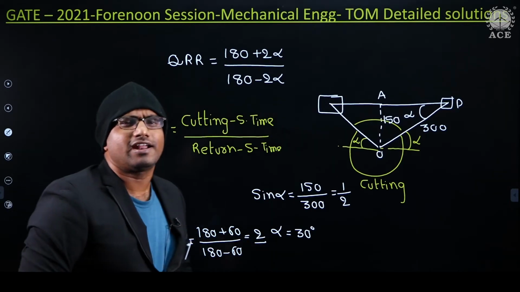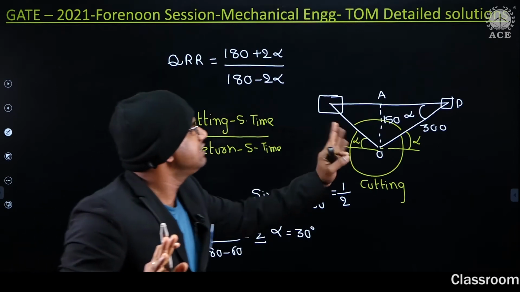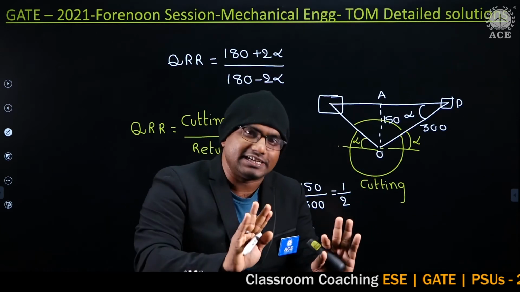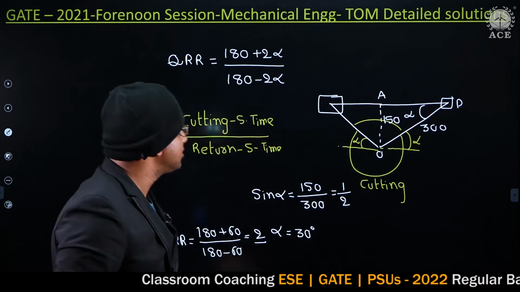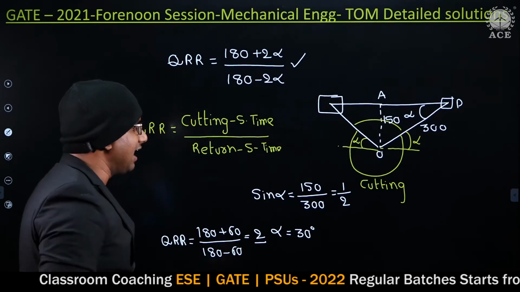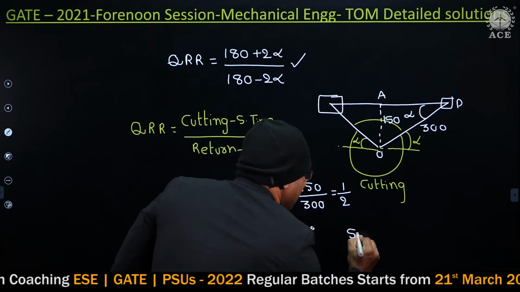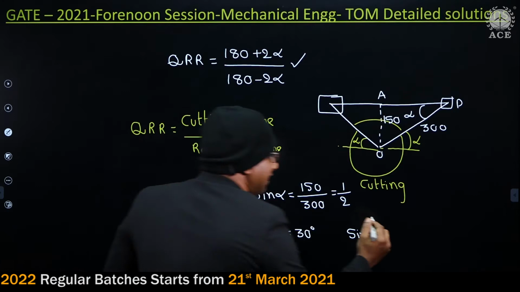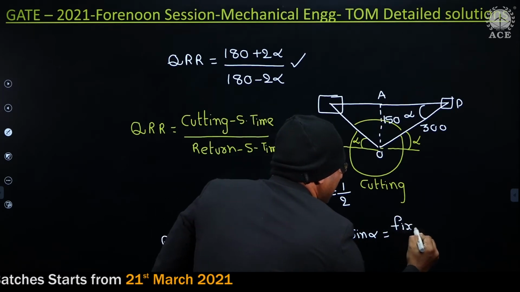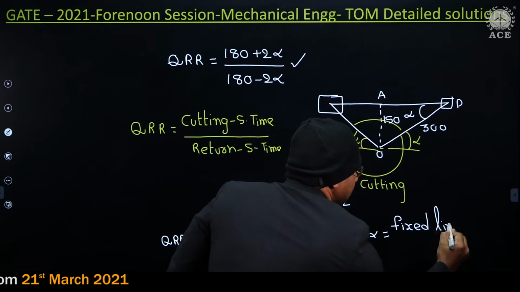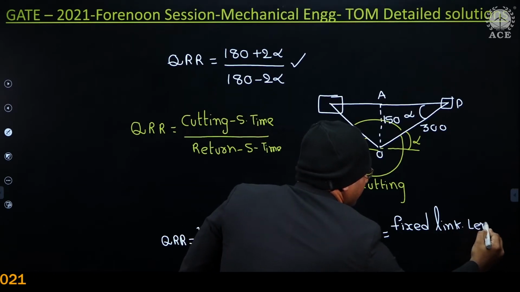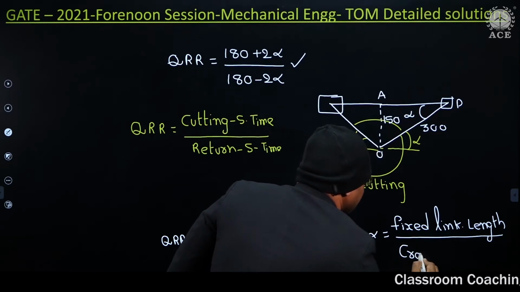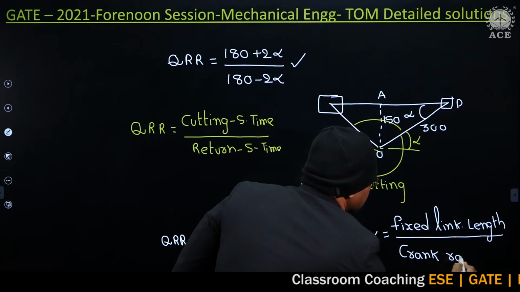But the question is, sir, I can't imagine the extreme position, so how do I find alpha? For that also we have a solution. This is a standard formula you have to remember: sin alpha equals fixed link length by crank radius.